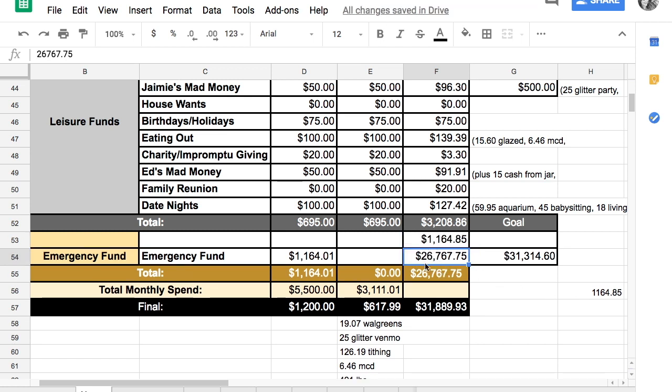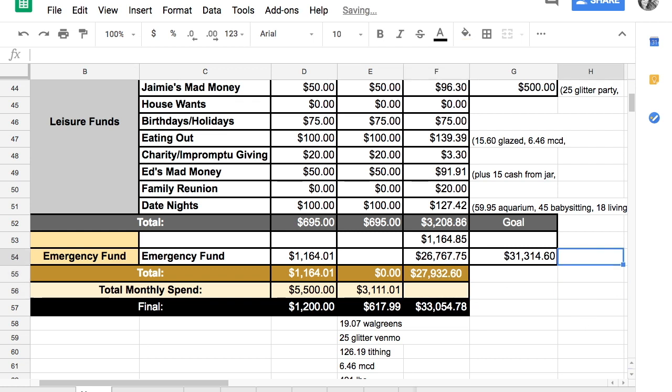Totally forgot all about it until I kind of started linking things on Personal Capital, and it looks like these two aren't added together, so I'm going to have to create a formula that sum equals F54, I want to say F53 because it's right above, and F54. So now that sum will equal both of those together.